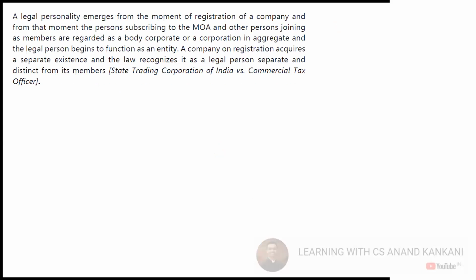Then a legal personality emerges from the moment of registration of a company, and from that moment, the persons subscribing to the MOA and other persons joining as members are regarded as the body corporate or a corporation in aggregate, and the legal person begins to function as an entity. This is again fine, similar points. And a company on registration acquires a separate existence, and law recognizes it as a legal person separate and distinct from its members. So this is again, you have studied in the Salomon versus Salomon case also.